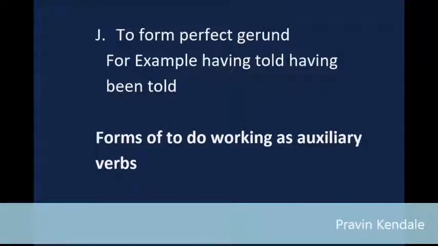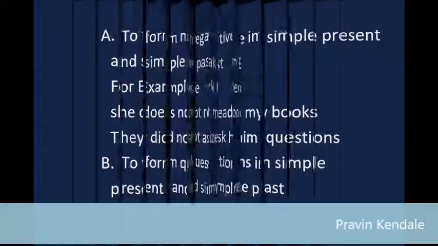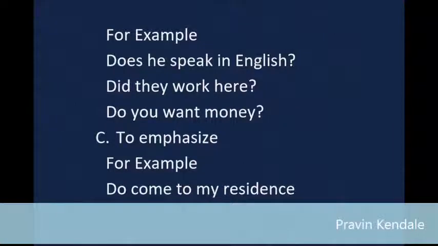Forms of to do working as auxiliary verbs. A. To form negative in simple present and simple past. For example, she does not read my books. They did not ask him questions. B. To form questions in simple present and simple past. For example, does he speak in English? Did they work here? Do you want money?